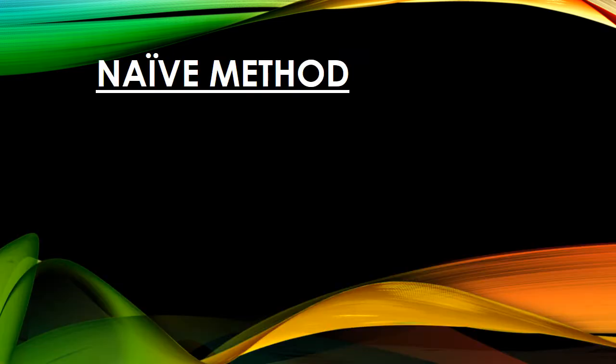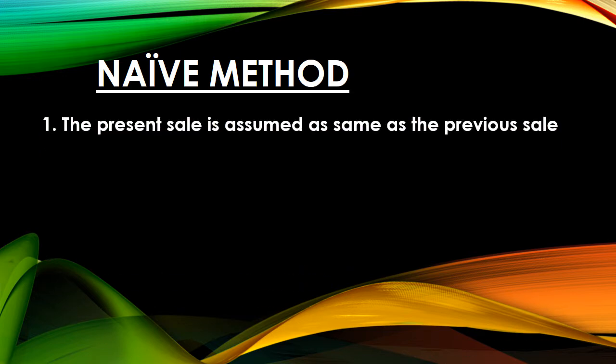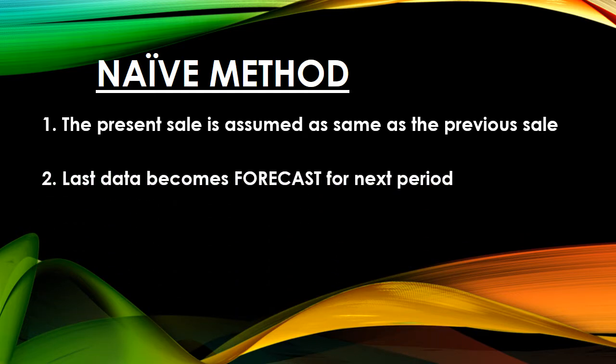So the first quantitative method is the naive method. It is the simplest and the most basic method. In the naive method, the forecast sales is the same as that of the previous sales. So the last data becomes the forecast for the next period.